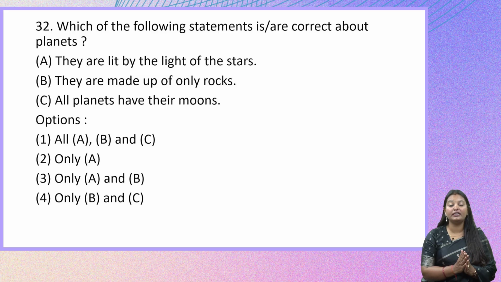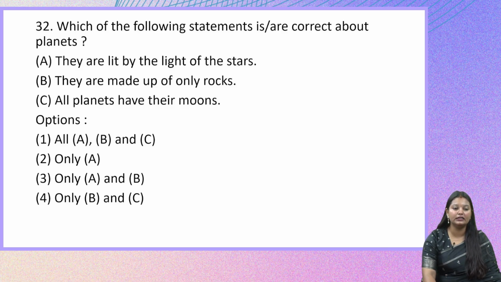After you have read it and decided which statement is correct, let us see the options. All A, B and C, all the three statements are correct. Only statement A is correct. Only A and B statements are correct, and only B and C statements are correct. As we have read the statements, we realize that all planets do not have their own moons, and they are not made up of only rocks. So the right answer here will be option 2, only A. Let us look at the next question.